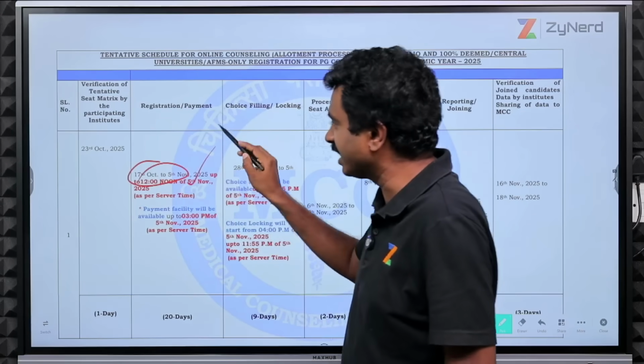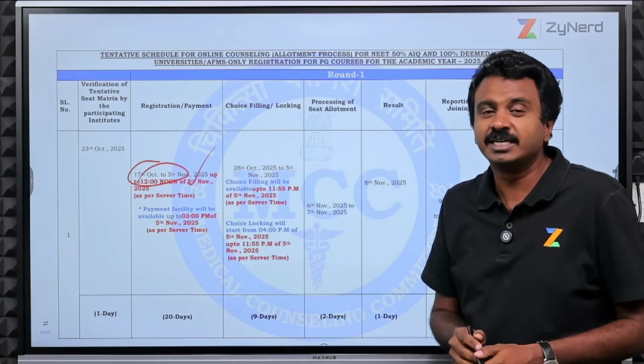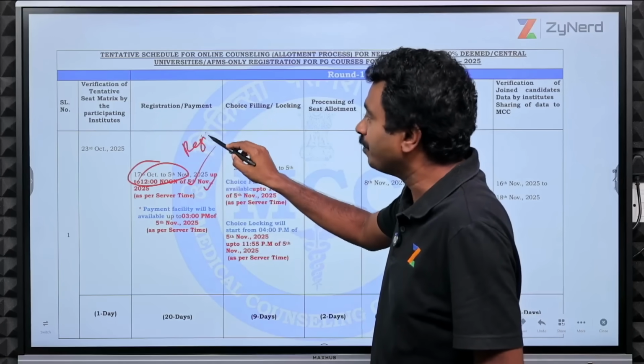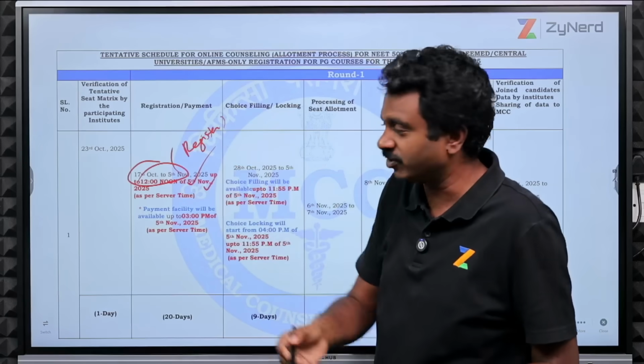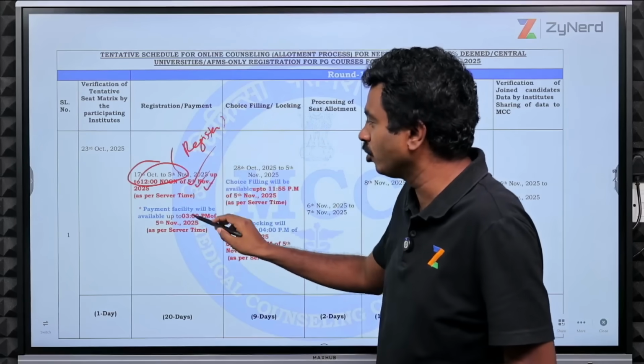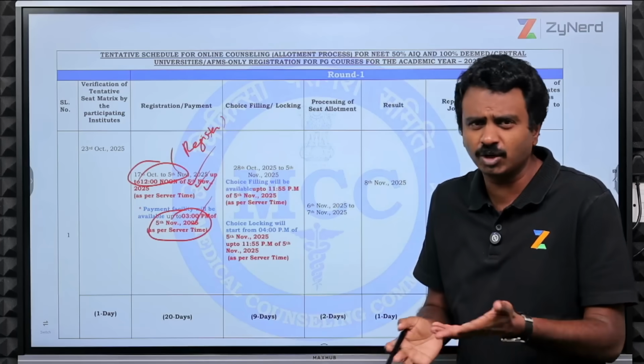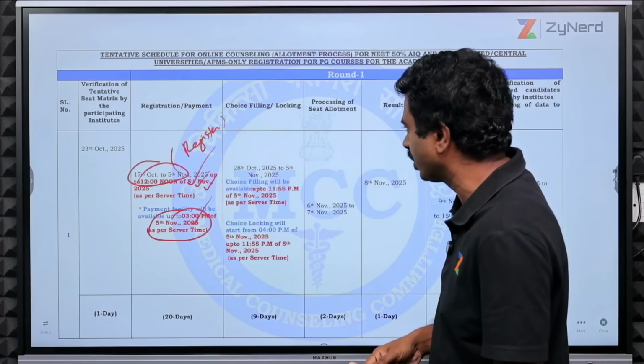17th October it started, till 5th November you will be able to register. Please do the registration early because you need time for choice filling obviously. Till 12 noon you will be able to register and then pay till 3 p.m. Don't make it until the last minute. Right now you can go ahead and register. All the notifications are out. You can go ahead and register.